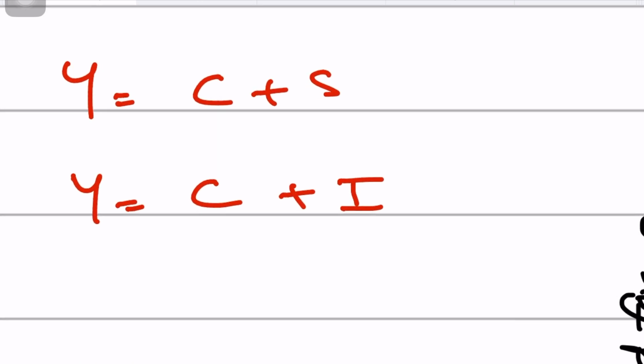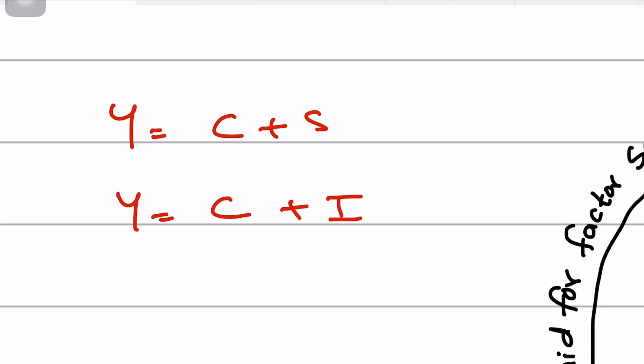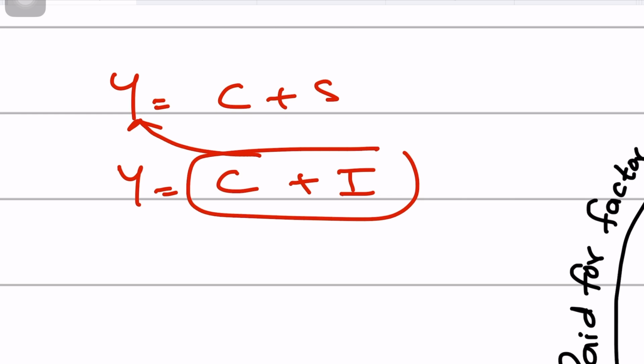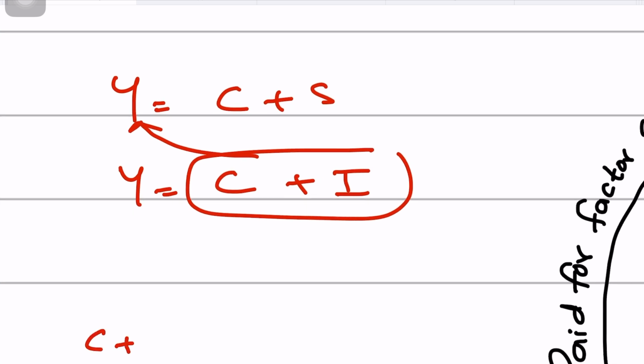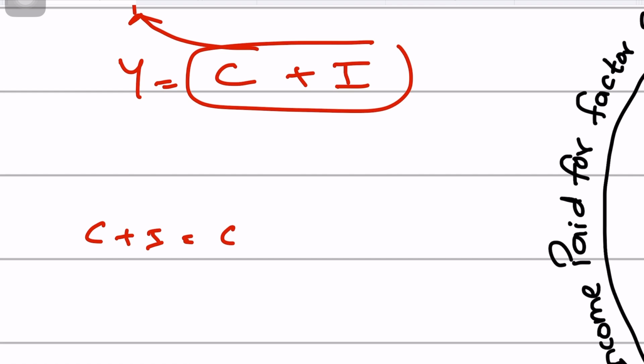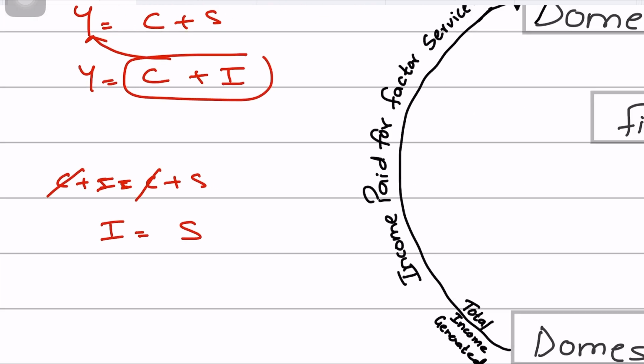right? So you see, Y equals C plus S, but Y also equals C plus I. Then we can put this on the left hand side, and rearrange this by saying C plus I equals C plus S, right? And hence it follows that C gets cancelled and you have I equals S. So you have investment equals saving, and this is your macroeconomic equilibrium.